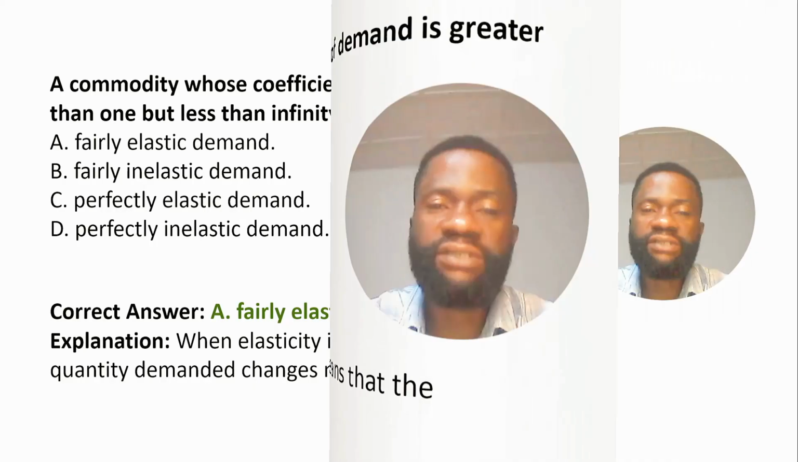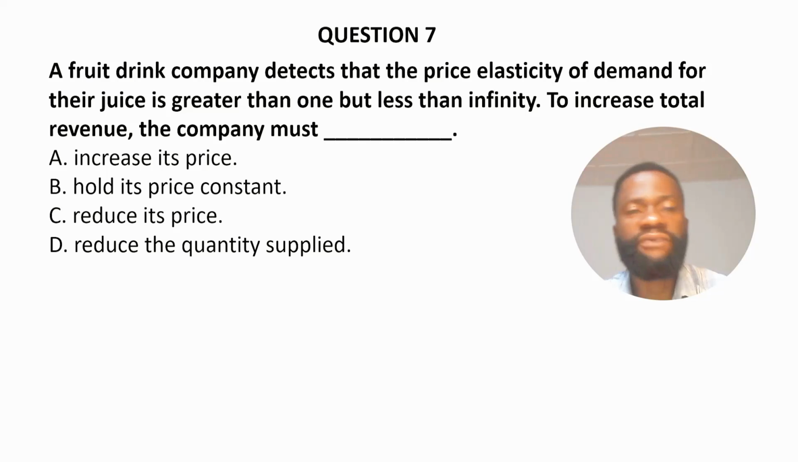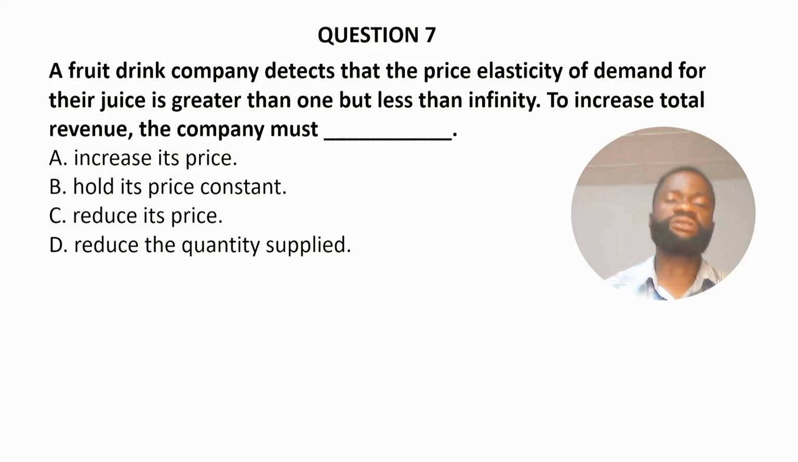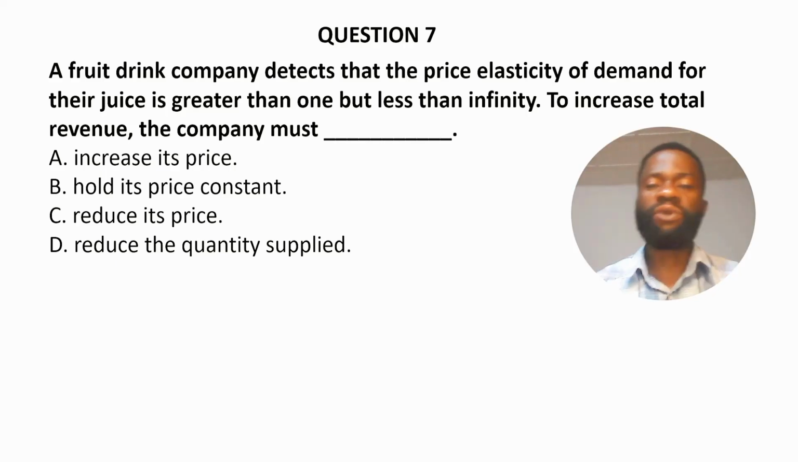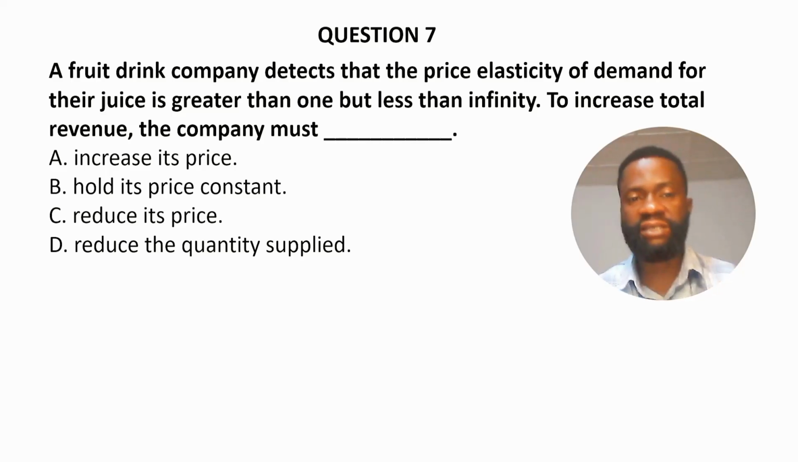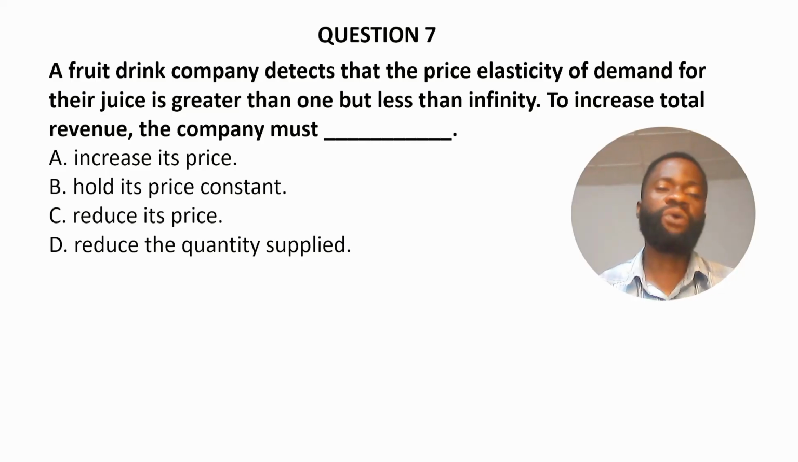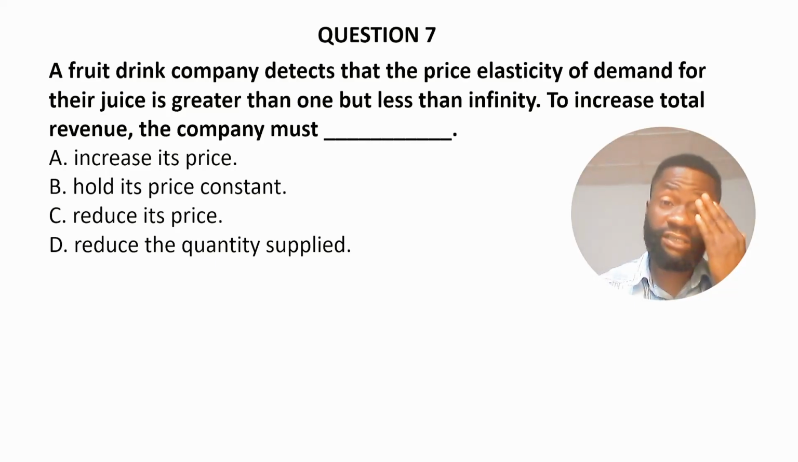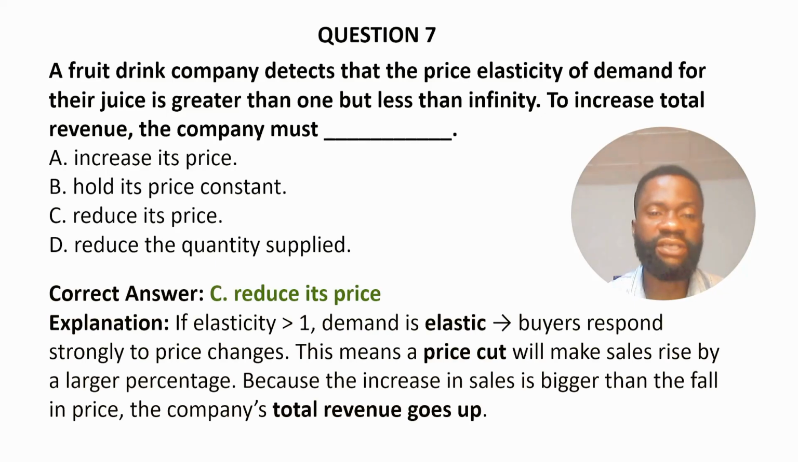Question 7. A fruit drink company detects that the price elasticity of demand for their juice is greater than 1 but less than infinity. To increase total revenue, the company must dash. A. Increase its price. B. Hold its price constant. C. Reduce its price. And D. Reduce the quantity supplied. The correct answer to the question is option C.